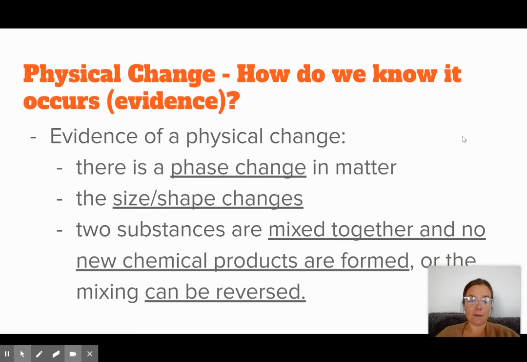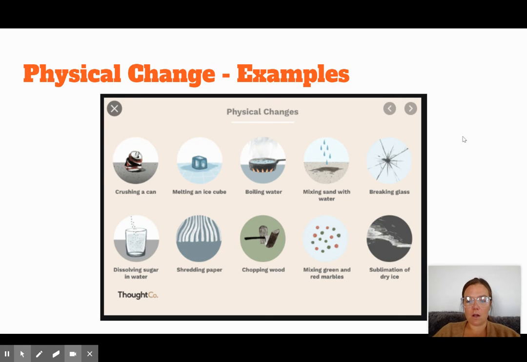So what you're looking for to identify a physical change is if there is a phase change, so moving between solid, liquid, or gas. If you see the size or the shape changing, if you see mixing occurring, but without forming anything chemically new. And a rule of thumb is if the change can be reversed, it's most likely a physical change. Okay, so the examples here that we talked about the other day and that hopefully you were able to brainstorm include crushing a can, boiling water, freezing water, breaking something, mixing something, chopping something, shredding something, dissolving something. These are all examples of physical changes.